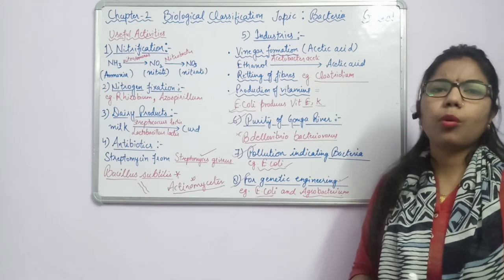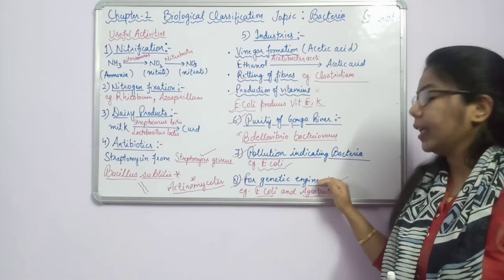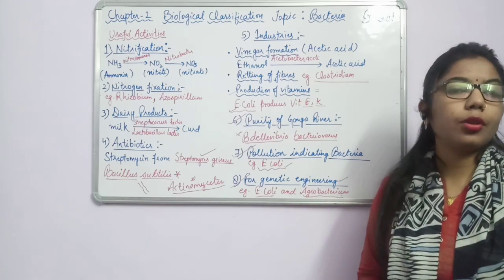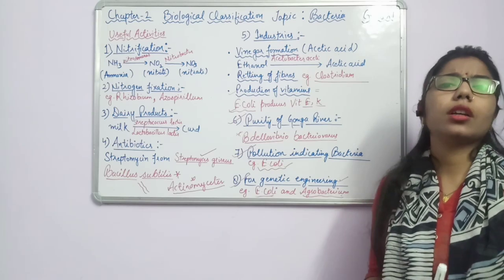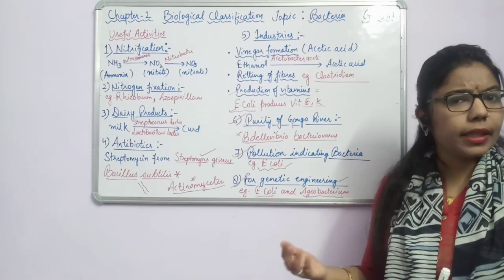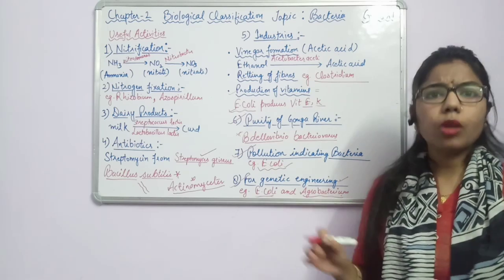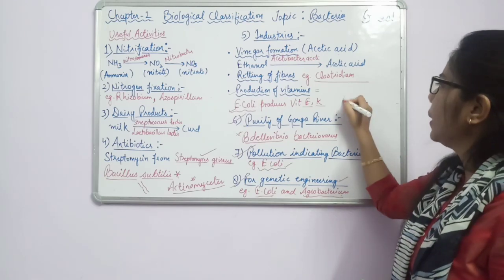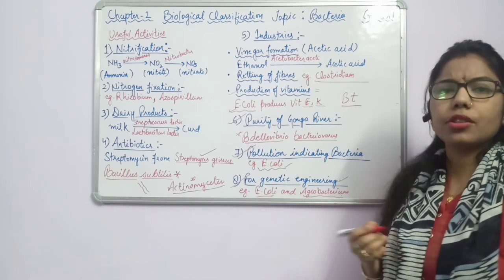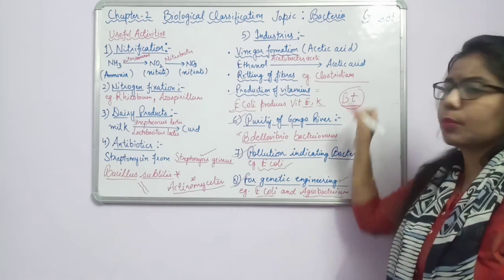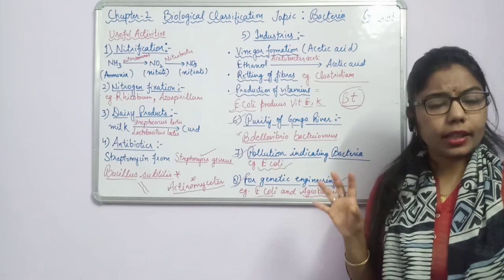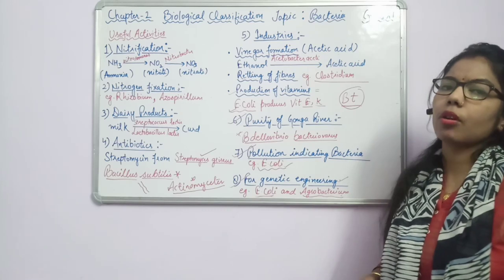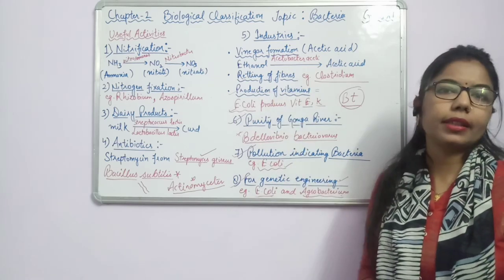Along with this, one more I have to add here, in genetic engineering and biotechnology, how we are using these bacteria. For example, you have heard about BT cotton, BT brinjal. In all these BTs, what we are doing is incorporating some bacteria. What is that bacteria? Bacillus thuringiensis. Okay, BT is the full form, BT brinjal, BT cotton. So this bacteria is responsible for what? For attacking against the pest. So here we have done different examples of usefulness of bacteria.